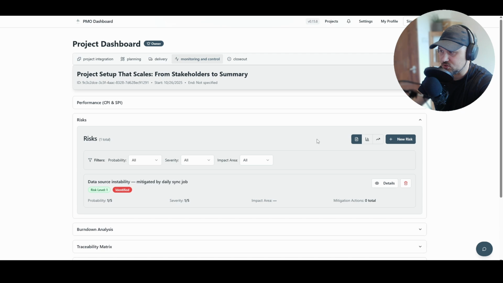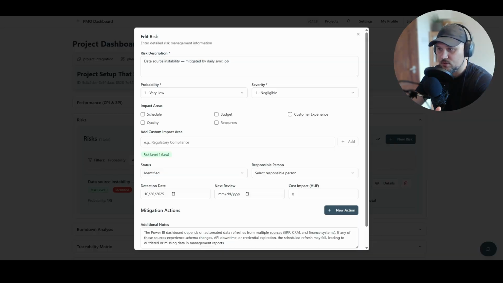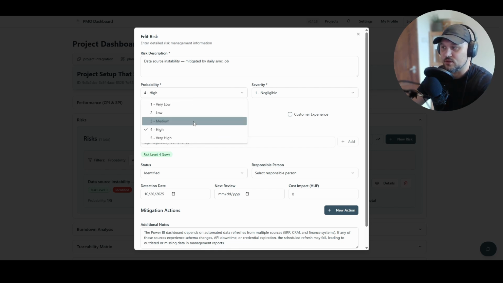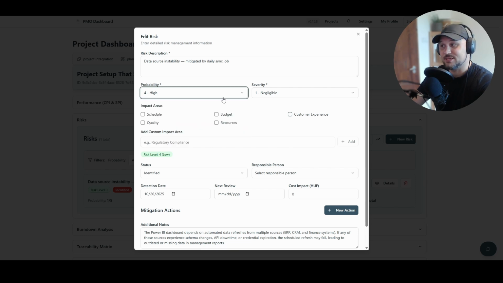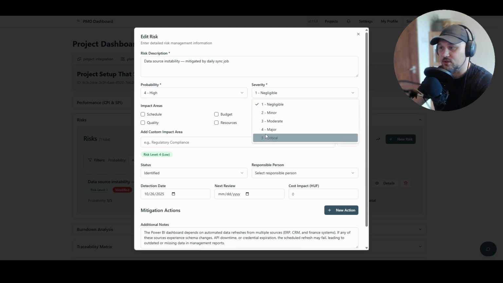I already created the first one, so it is going to be like data source instability, mitigated by daily sync job. It gives us an opportunity to score the probability of this event to happen and the severity or impact when it happens. The probability is going to be 4, which is high because this is one of the main risks when somebody is setting up Power BI dashboard. And severity when it happens is going to be 4, which is major. And these two together is going to be a multiply calculation. So it's going to give us 16, which is a critical risk.